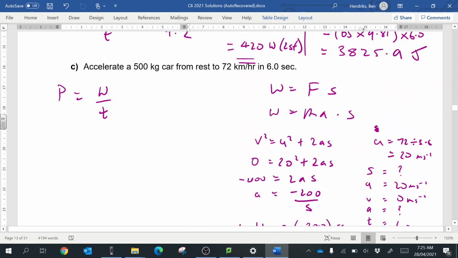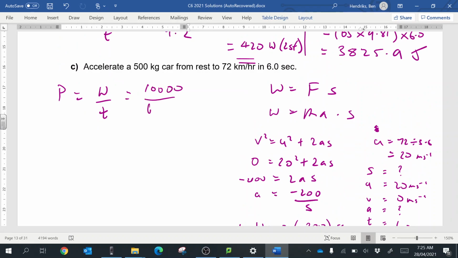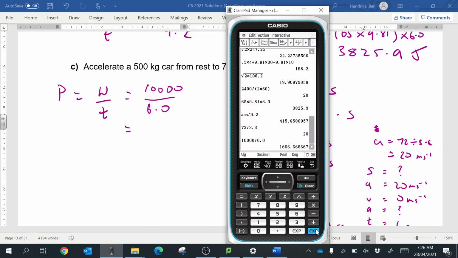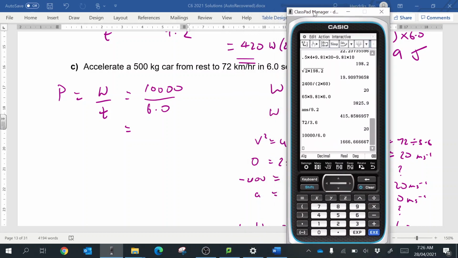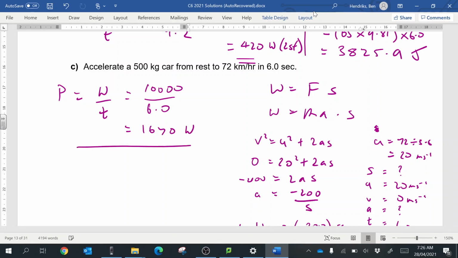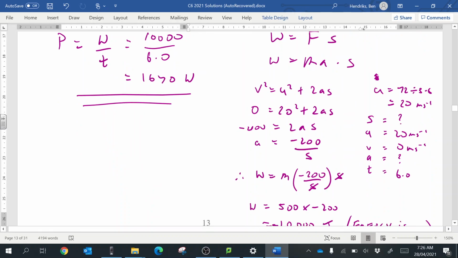Therefore, our power, the watts that we use up, is equal to 10,000 divided by 6.0. We're going to go to three significant figures, I think, so it's equal to 1,670 watts.